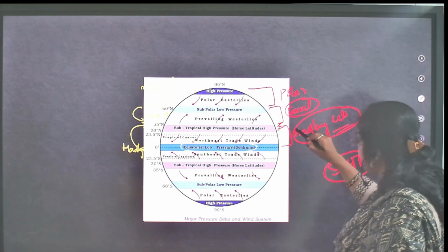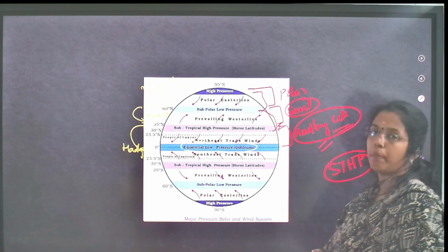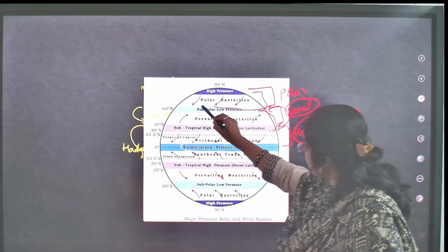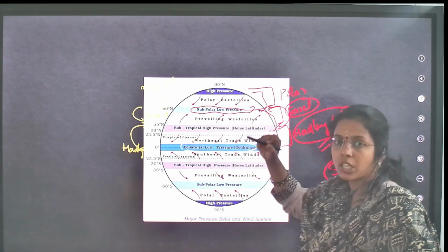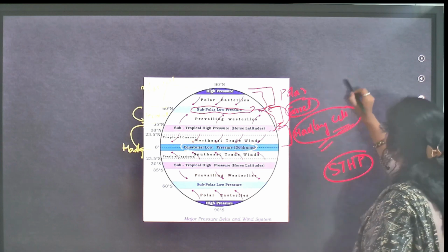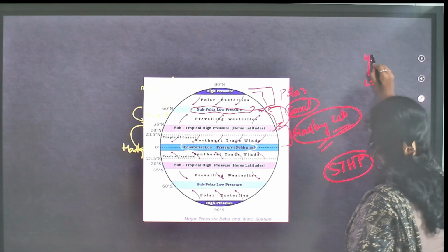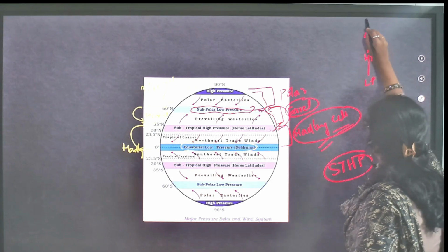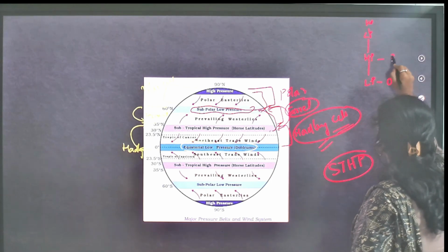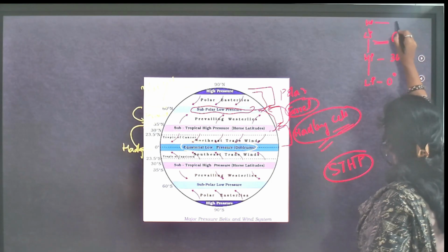These cells you have to interlink with pressure zones, because of these cells only you will see the pressure zones. This sequence you have to remember: low pressure, high pressure, low pressure and high pressure. This is at 0 degrees, this is at 30 degrees, this is at 60 degrees, this is at 90 degrees.